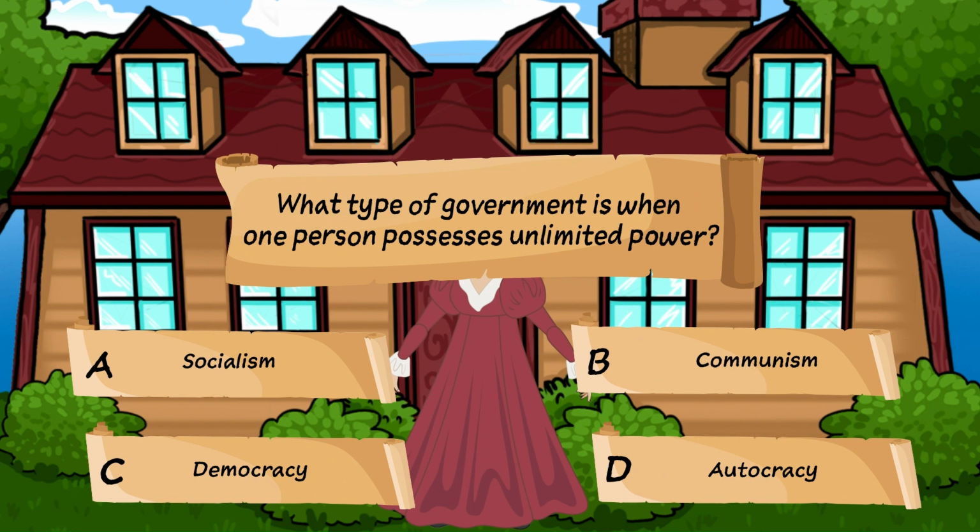Question number 8. What type of government is when one person possesses unlimited power? A. Socialism. B. Communism. C. Democracy. Or D. Autocracy. It is D. Autocracy. Thankfully, we do not have this kind of government in the United States.